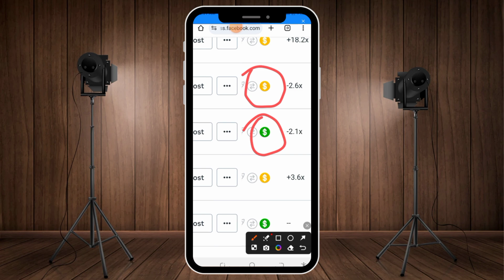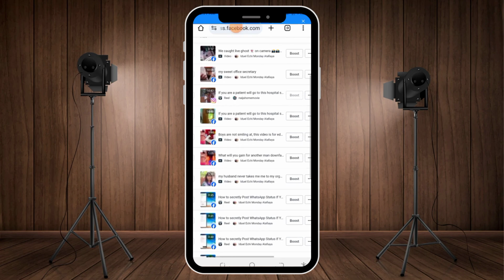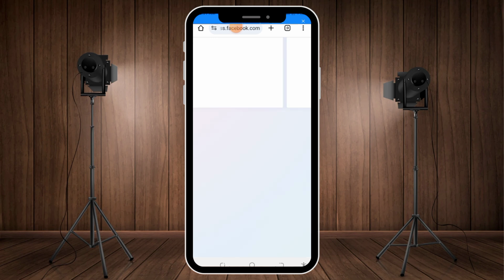What does this mean? This yellow means that my video has limited earning. The green means that my video is earning without any restriction, but the yellow has a restriction limit. That means there is an issue in this video. Many people are facing this kind of issue whereby their videos will be showing yellow, yellow, yellow. How do you resolve this issue? That is the same strategy that I'm going to walk you through in this video. I'm going to click on this video now and let me see the inside, how it is. The process is actually loading.